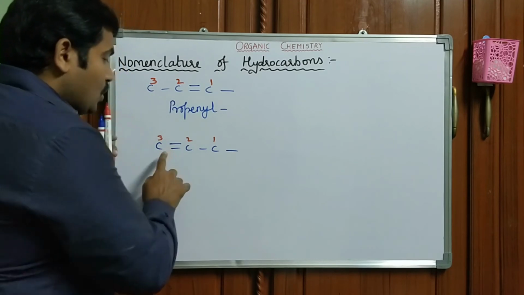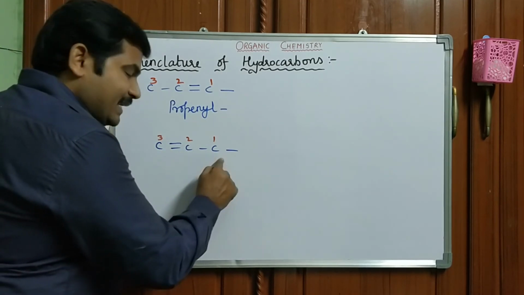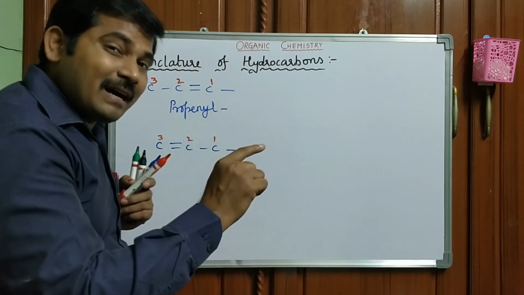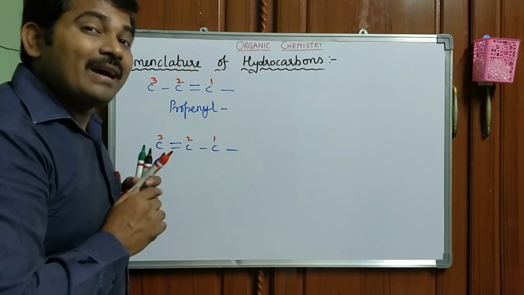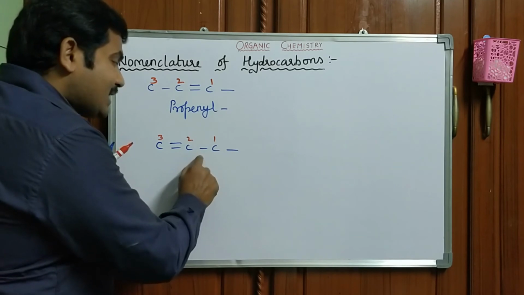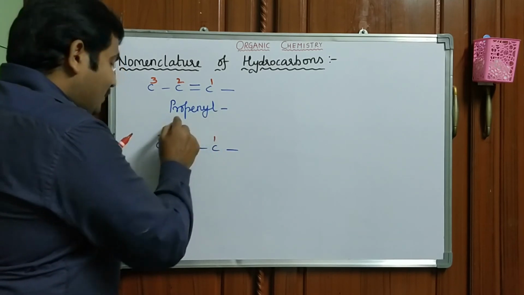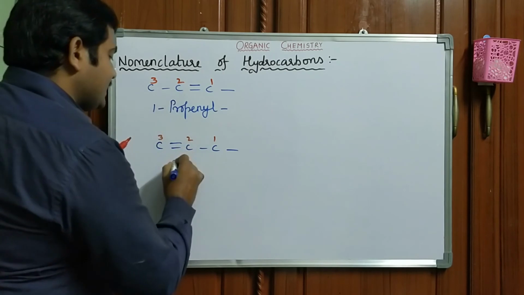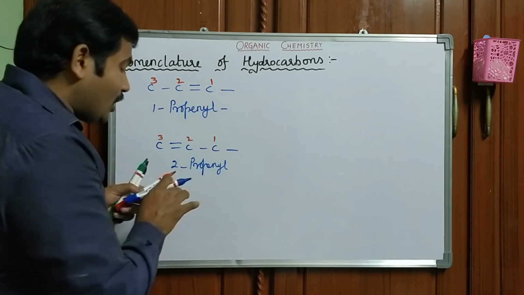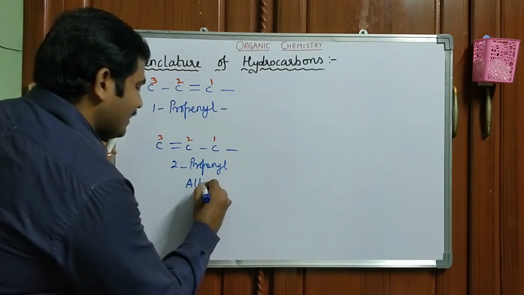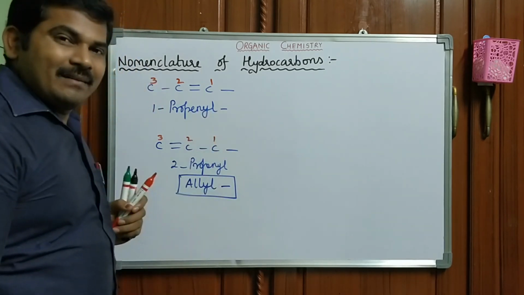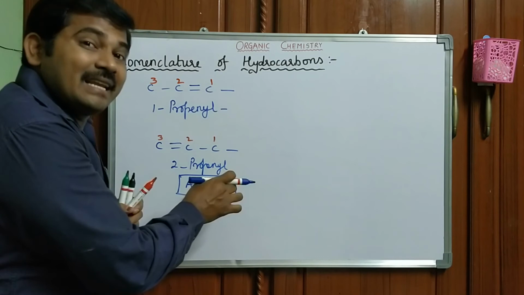Now you may get one doubt. 1, 2, 3: why don't we give the numbering like this? We have to give the first priority to the carbon which has the dissatisfaction of valency. This is also called propenyl. This is 1-propenyl. This is 2-propenyl. These are also called allyl radical. So, radical formation in alkenes.